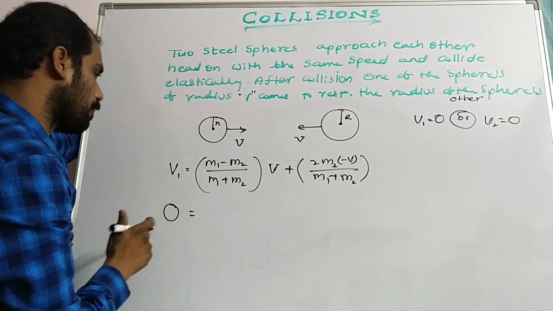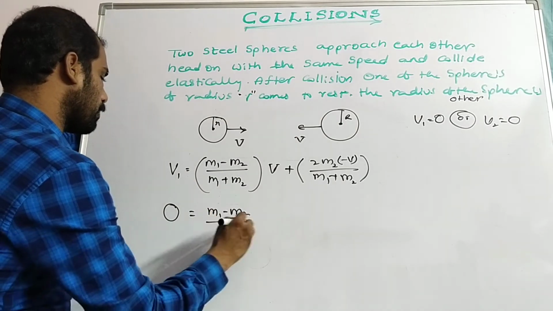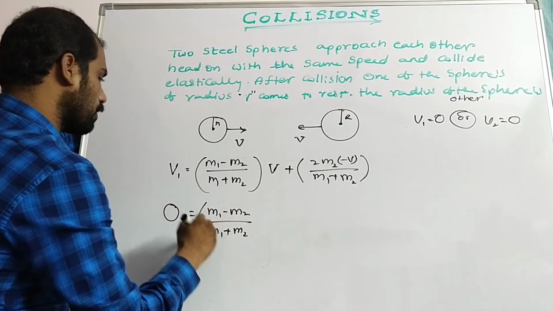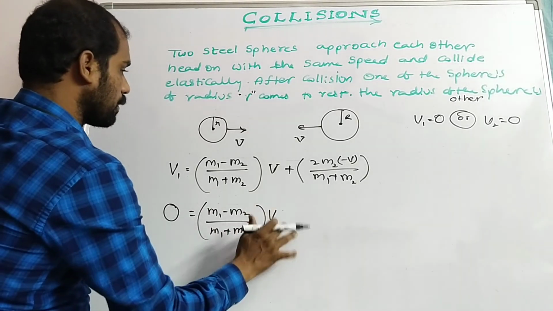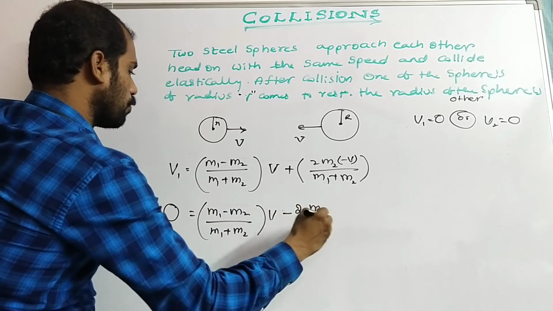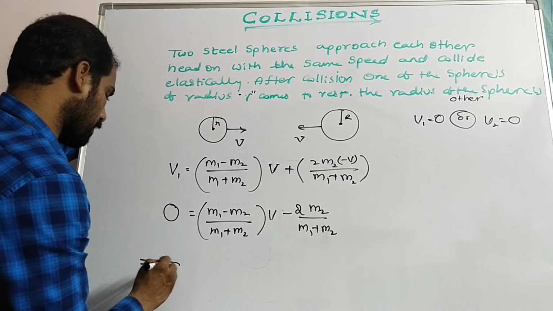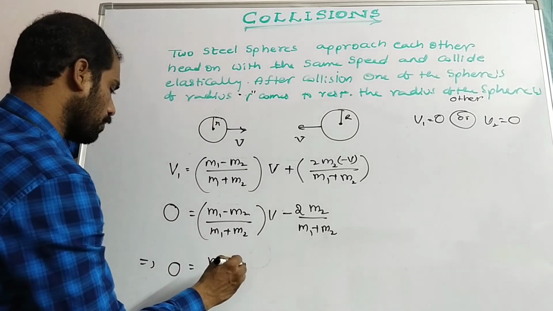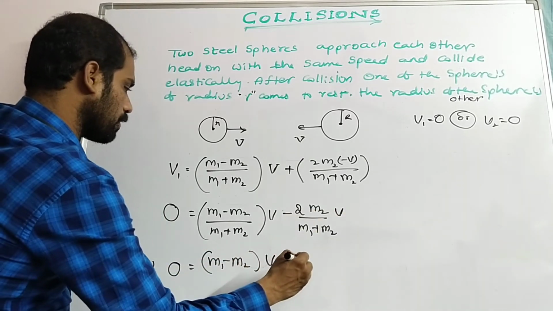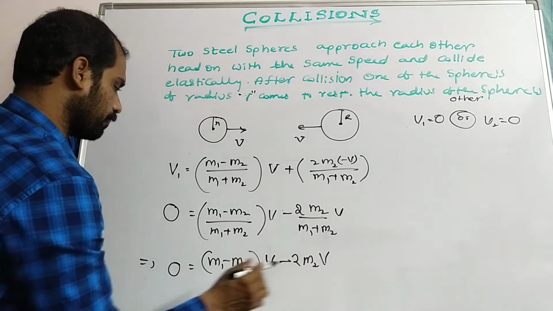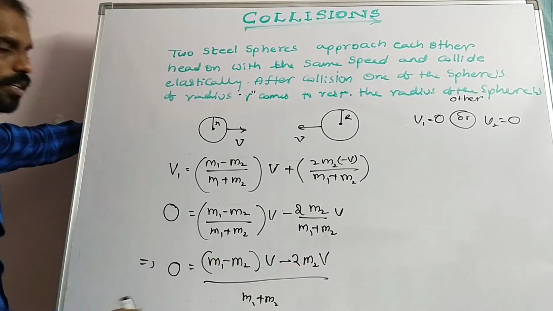So 0 is equal to (m1 minus m2) into v minus 2m2 v, by (m1 plus m2). Here m1 plus m2 is not equal to 0.